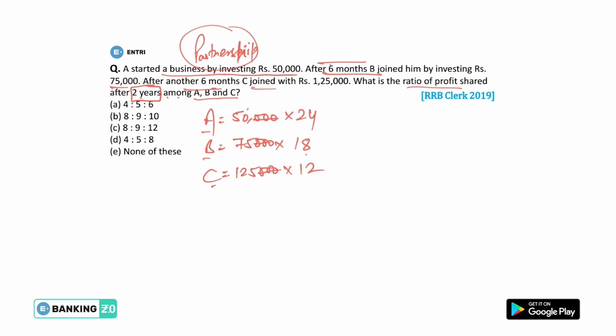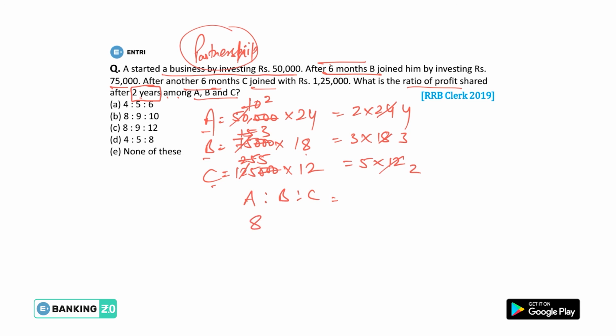So we can easily find the ratio. 5 tens, 5 15s and 5 25s. Again we can do that: 5 2s, 5 3s and 5 5s. So 2 multiplied by 24, 3 multiplied by 18, 5 multiplied by 12. So 6 4s, 6 3s and 6 2s are 12. So 4 2s, A ratio, B ratio, C ratio is: 4 2s are 8, 3 3s are 9 and 5 2s are 10. So this is the investment ratio.